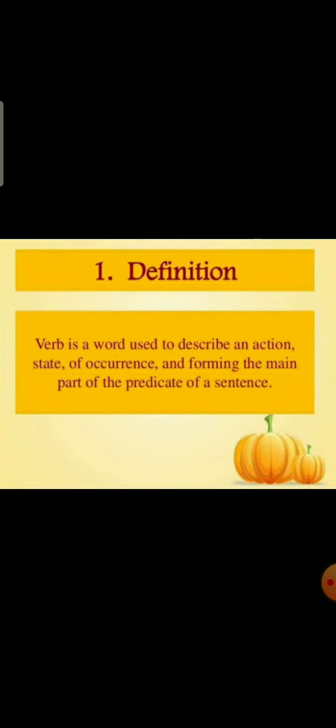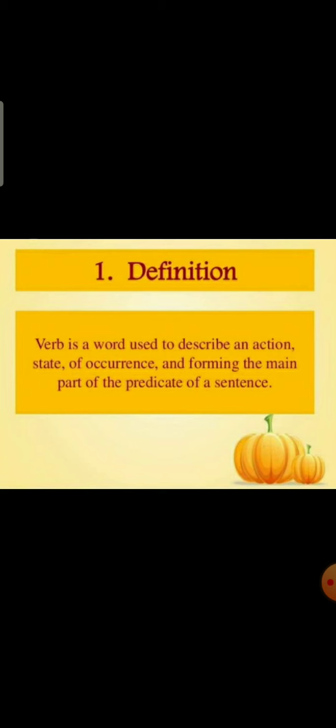Children, what is the definition of the verb? A verb is a word used to describe an action, state or occurrence, and forming the main part of the predicate of a sentence. It means verb is the most important part of the sentence, which forms the main part of the predicate of a sentence.